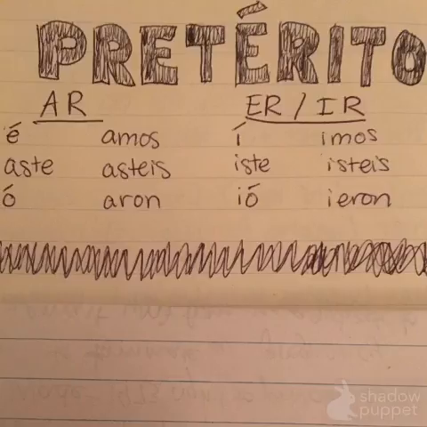nosotros has the ending amos, vosotros is asteis, ellos and ustedes is aron, and the ER and IR forms, yo is í, tú is iste, él, ella, usted is ió, nosotros is imos, vosotros is isteis, and ellos y ustedes is ieron.